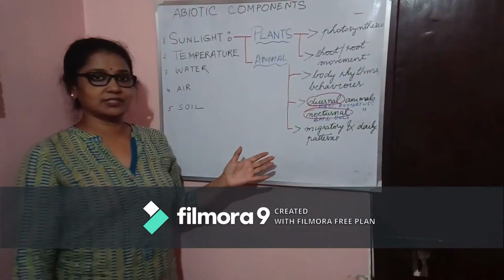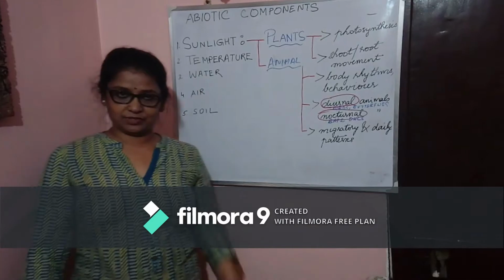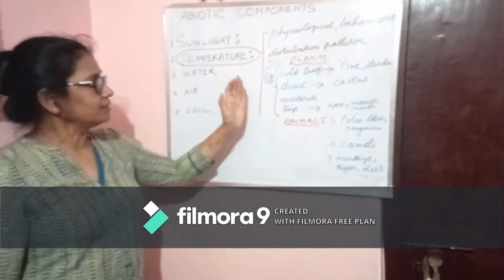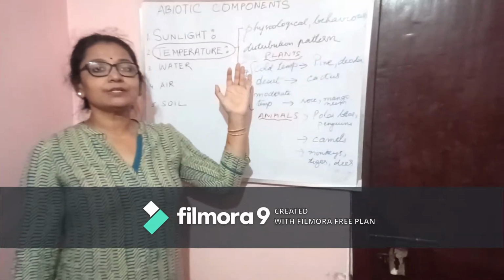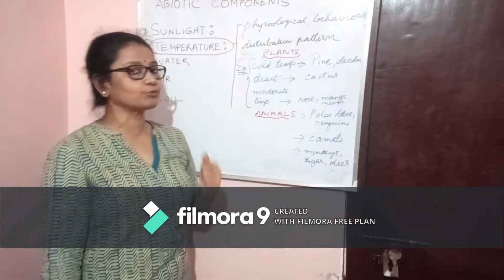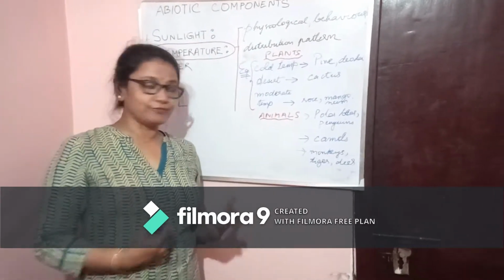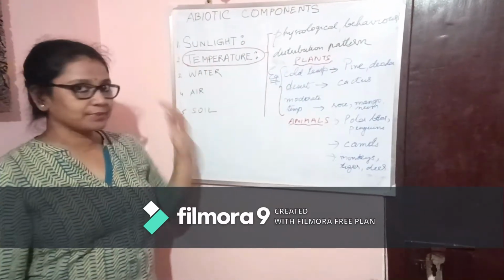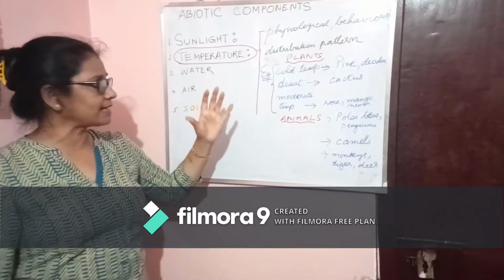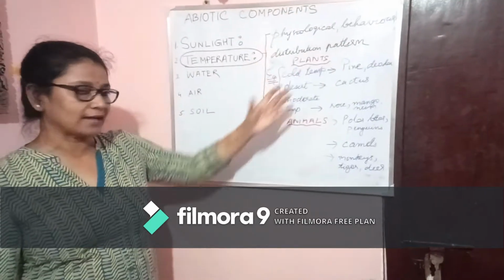Now coming to the next topic, the temperature. How is temperature influencing? There is a physiological and behavioral distribution pattern, and they also vary as the temperature varies. How? You will see both patterns are followed in plants and animals.